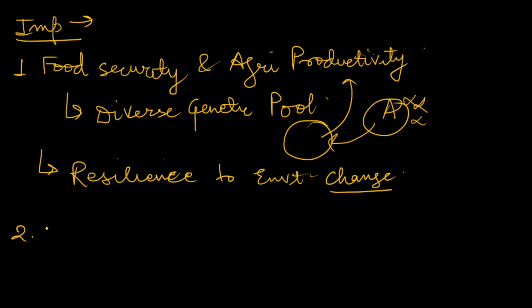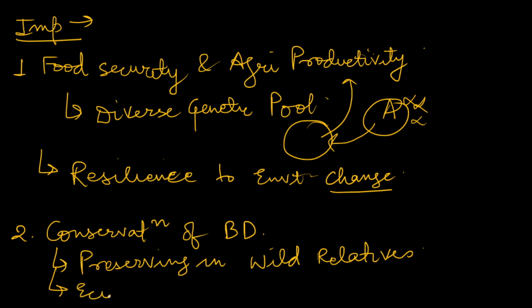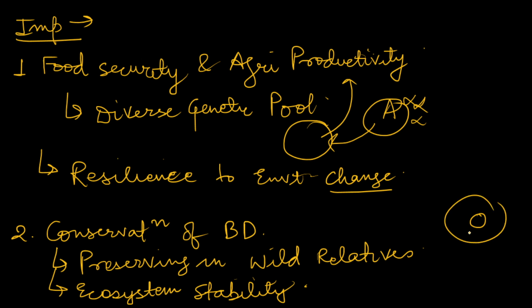It helps in conservation of biodiversity. Obviously, if we conserve crop genetic resources, we will be preserving its wild relatives, and it will lead to ecosystem stability, because every crop or plant or species has a certain role in the ecosystem, and if it is destroyed or disturbed, overall ecosystem stability is disturbed.